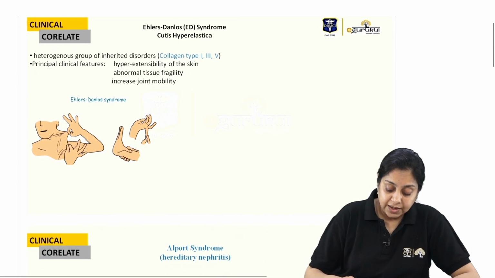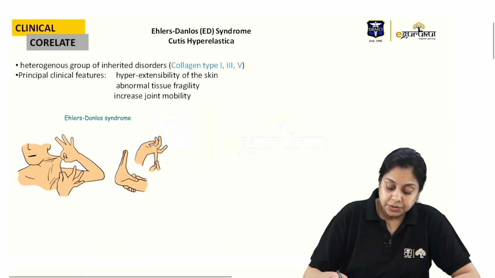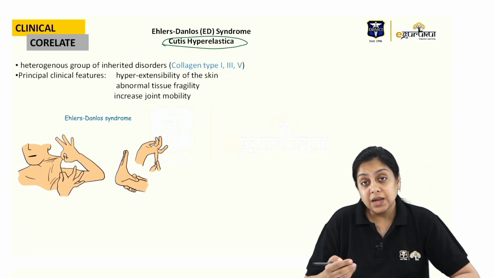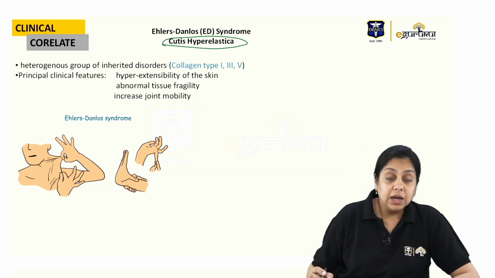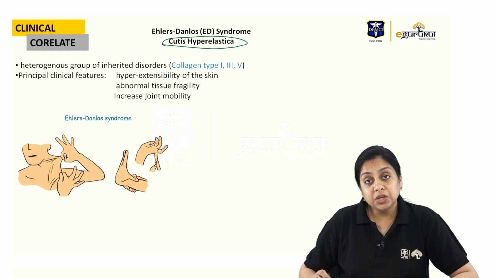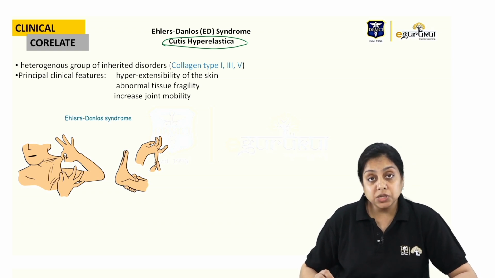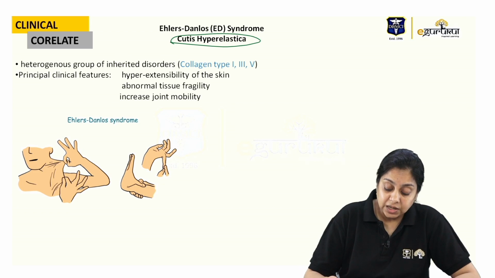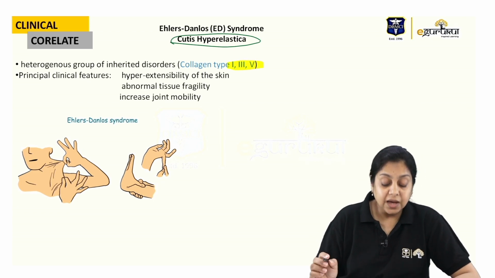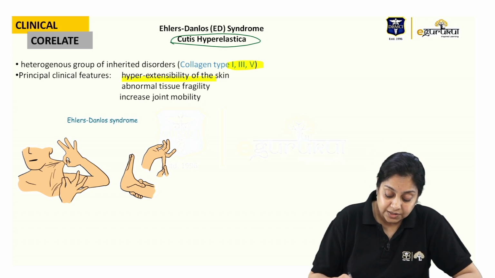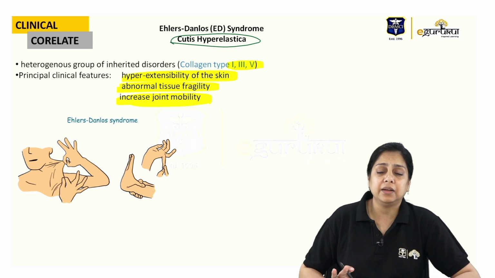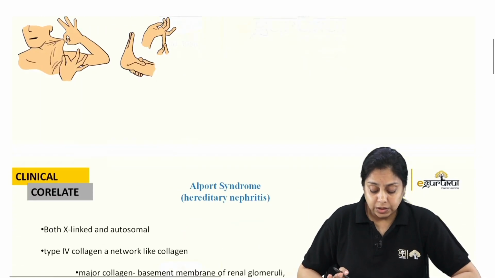The first one is the Ehlers-Danlos syndrome, right. Ehlers-Danlos syndrome is also referred to as cutis hyperelastica. Hyper means more than elastic it is, right. Cutis is the word coming from cutaneous, that is skin. Hyper, too much elasticity. So cutis hyperelastica, and which genes are involved? Type 1, 3 and 5 are involved, right, and that is leading to the hyperextensibility of the skin, abnormal tissue fragility and increased joint mobility, and they may give you this kind of a picture or somewhat related pictures for the Ehlers-Danlos syndrome, right.